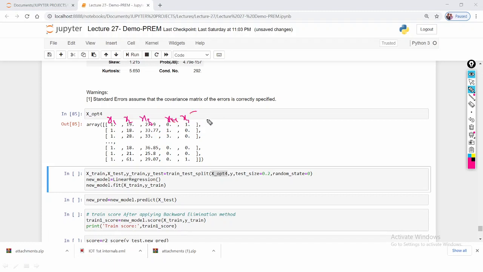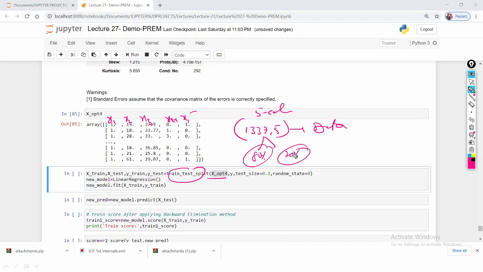My dataset shape is 1337 comma 5, which means 5 columns. This data we can pass under the train test split. I can divide this data into 80% for the training and 20% for the testing with 5 columns.